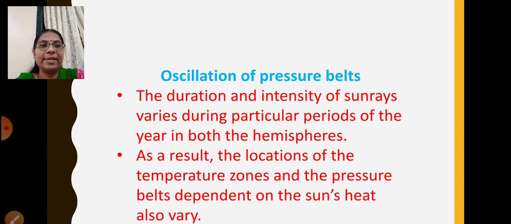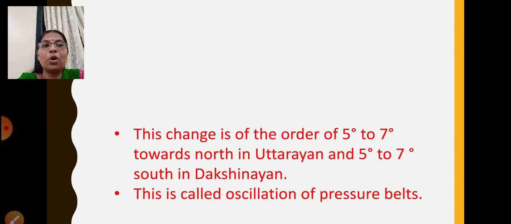This change is in the order of 5 degrees to 7 degrees towards north in Uttarayan and 5 degrees to 7 degrees south in Dakshinayan. It keeps changing towards the north and also towards the south.